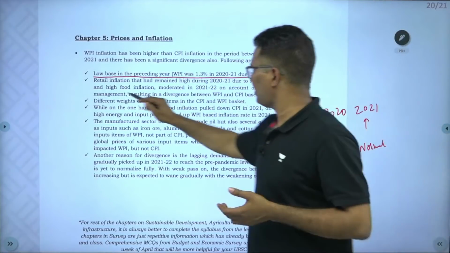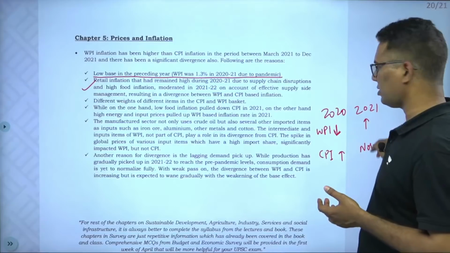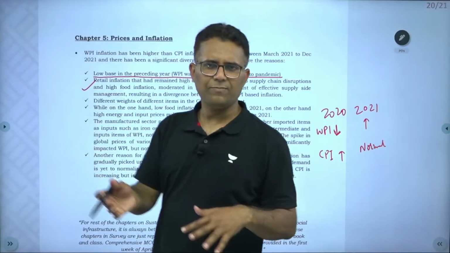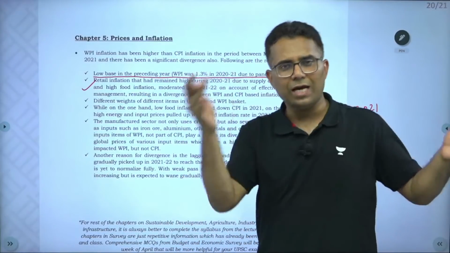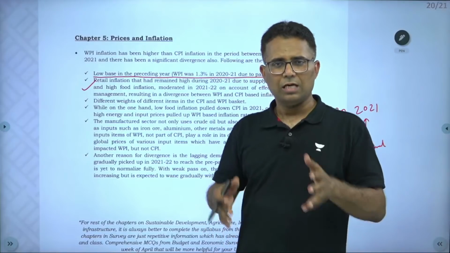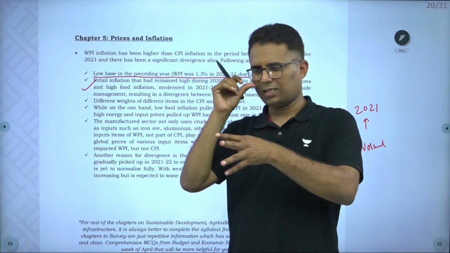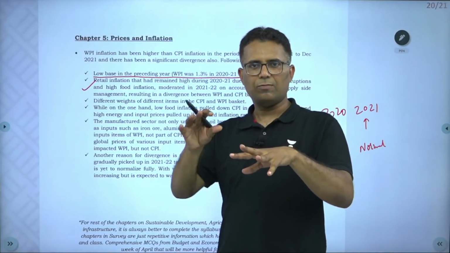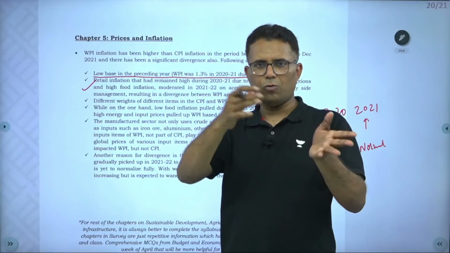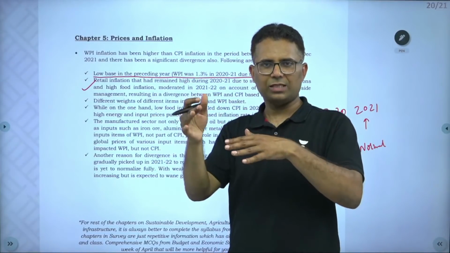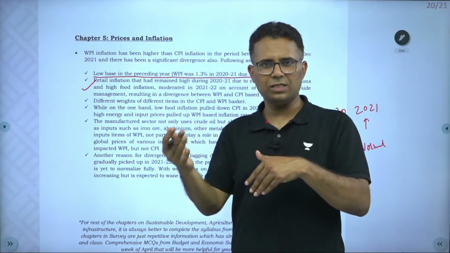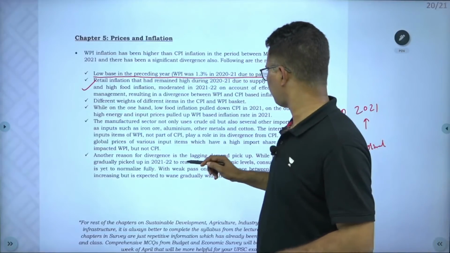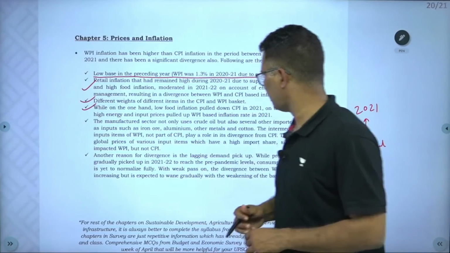Second, I told you that retail inflation remained high, and now it has come down. Then there are different weights in CPI and WPI. CPI has a much higher food weightage, 46%. WPI has much higher crude oil and other commodities weightage. Food inflation has come down, so CPI has come down. But WPI is rising because crude oil prices are ruling high, as OPEC did not increase production to that extent. High crude prices are leading to other price increases. The weight of fuel in CPI is less.